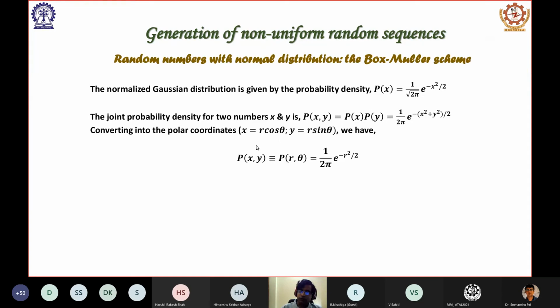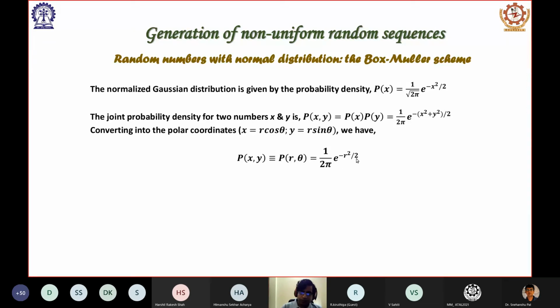So suppose x is given by r cos theta, y is given by r sin theta. So instead of the values x and y, I am thinking in terms of r and theta. And when we do that, we have p(x,y) is converted to p(r, theta), and x square plus y square is r square. So it becomes 1 by 2 pi e to the power minus r square by 2.